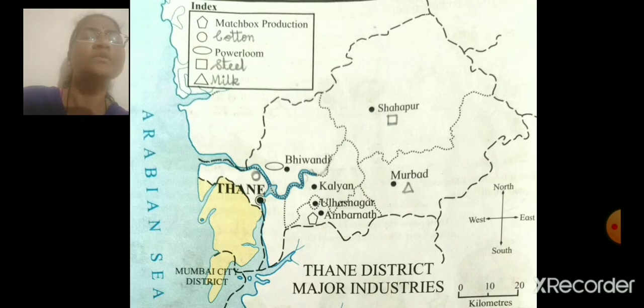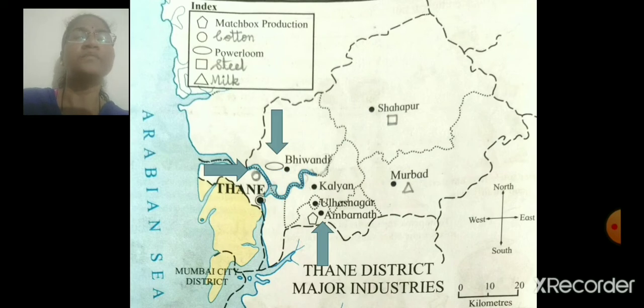First, matchbox production. Children, can you see here matchbox production? Matchbox industries are at Ambernath. With an arrow I have shown here matchbox production industries, which is at Ambernath. Next is cotton. Cotton textile manufacturers are at Thane West. Then the next is power loom, which is at Bhivandi.